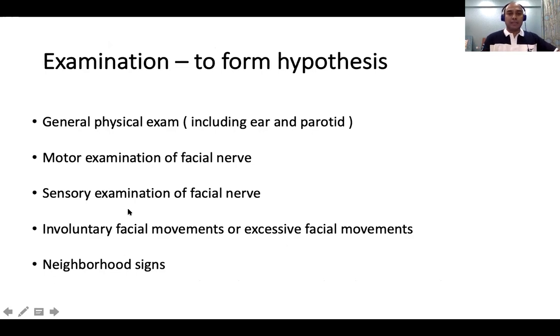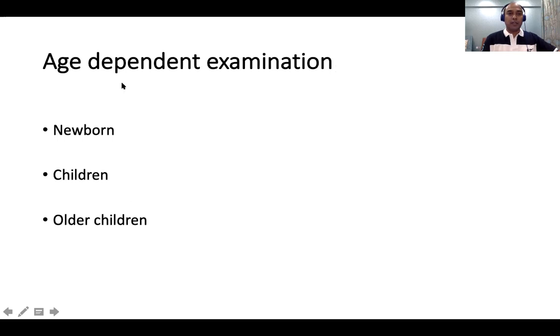So for general physical examination, I may be showing a lot of photos. Also important is that, especially because we handle children, there will be slight differences in the examination in newborns, smaller children and older children. As we know, smaller children may not cooperate, so it should be more of a hands-off, non-threatening approach. Repeated observations may be required. Sometimes we may need to ask the mother to make videos.